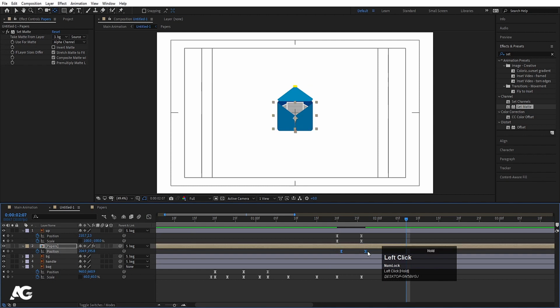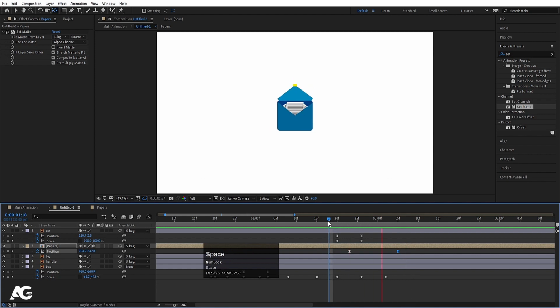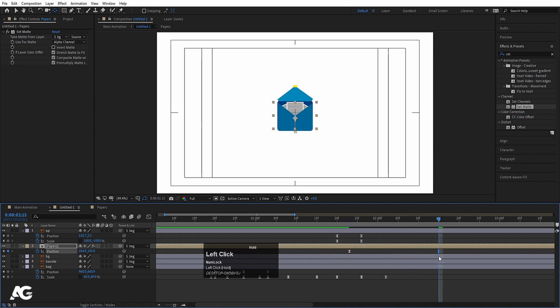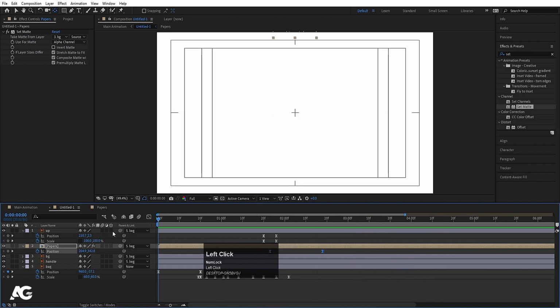Select those keyframes, let's move this over here, and let's see, let's move this a little bit longer. Let's see.